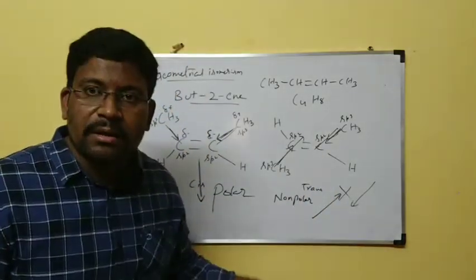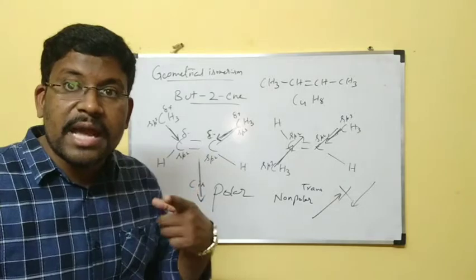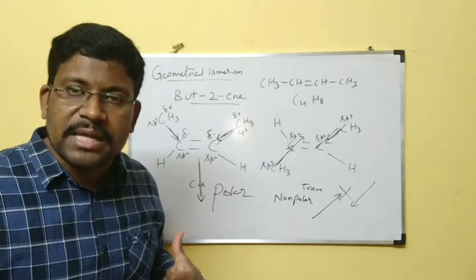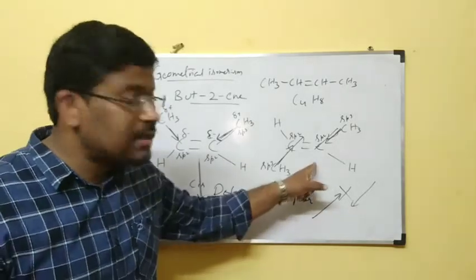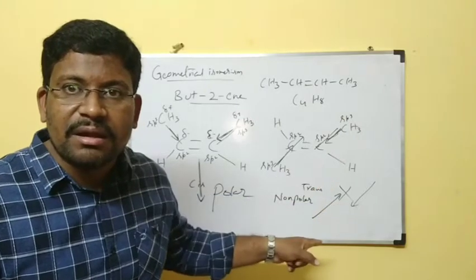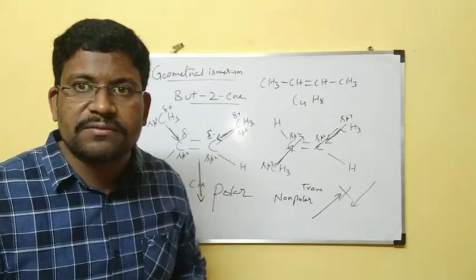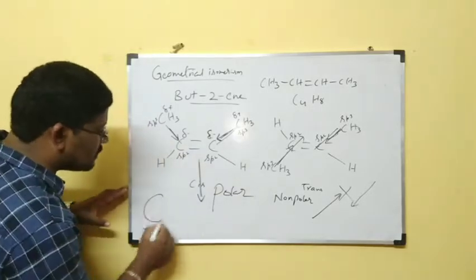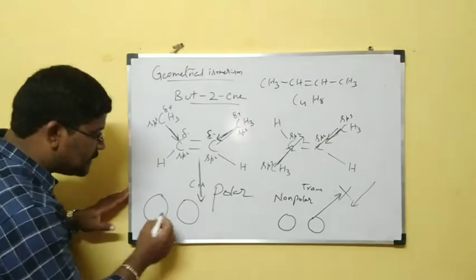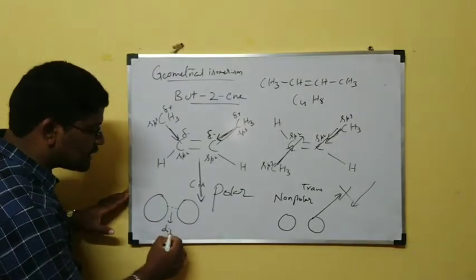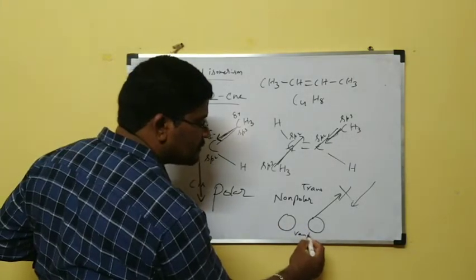Trans isomer is non-polar. Cis isomer is polar in nature. Polar means charge is present, and it has dipole-dipole attractions. In the trans isomer, it is non-polar. Non-polar means the weakest forces are present, called van der Waals forces. So if you consider two cis molecules and two trans molecules, between cis molecules strong dipole-dipole attractions are there. Between trans molecules, weak van der Waals forces are there.